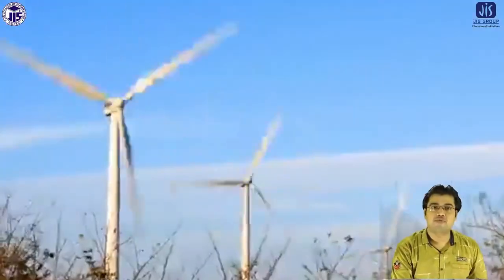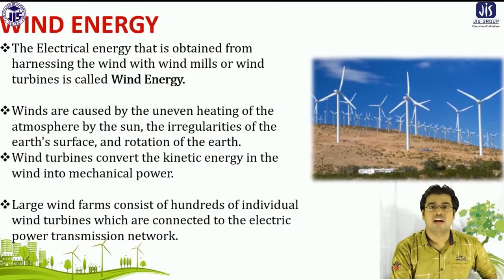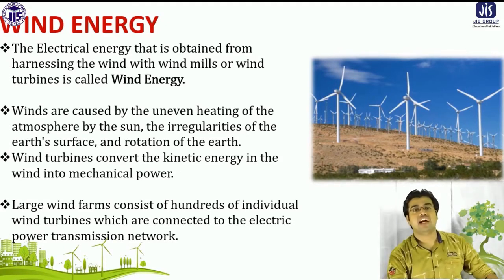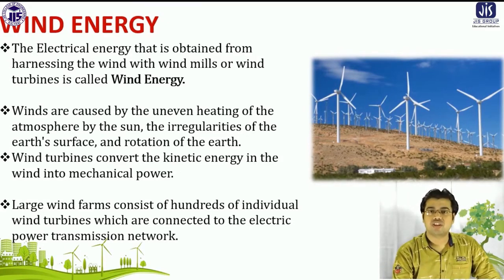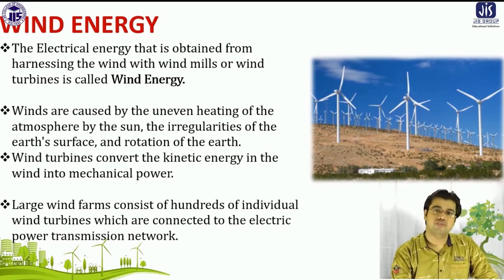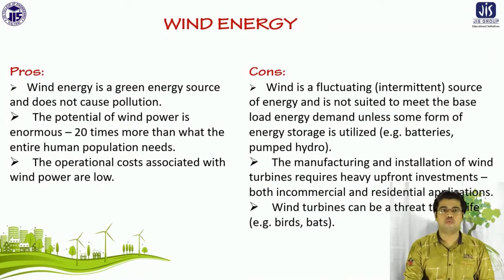All of you know very well, winds are caused by uneven heating of the atmosphere by the sun, the irregularities of the earth's surface and the rotation of the earth. Those are mainly the reasons for the generation of wind. Now, when the wind flows, the turbines rotate, and from those turbines the kinetic energy is converted to mechanical energy. There are some positive and negative sides of wind energy.